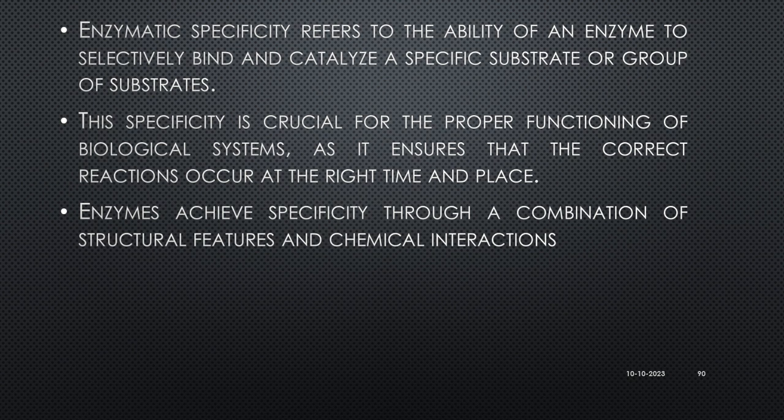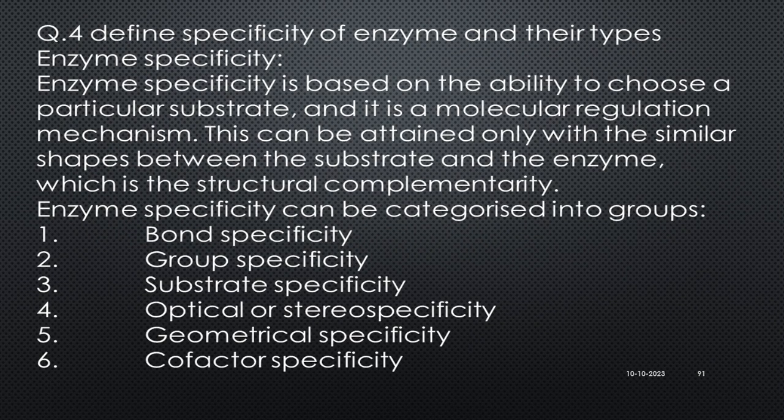So one by one, I will give you how they may ask in the examination. For example, if they ask you to define the specificity of enzyme, its types, or describe enzyme specificity types, you can write like this: enzyme specificity is based on the ability to choose a particular substrate, through a molecular recognition or regulation mechanism.